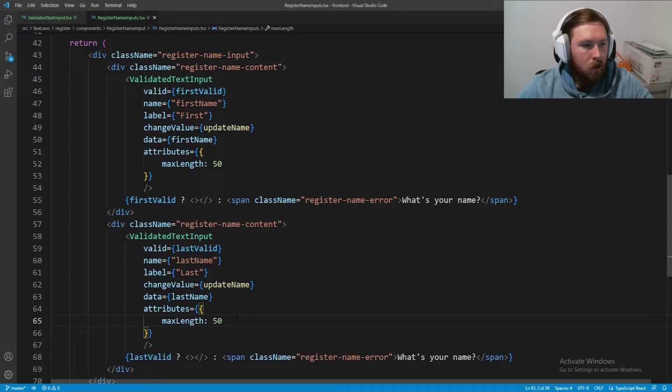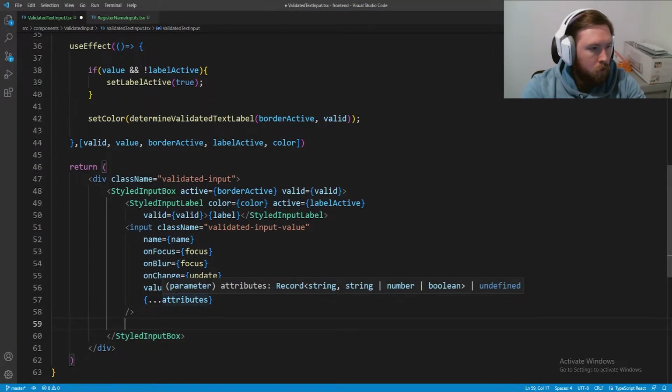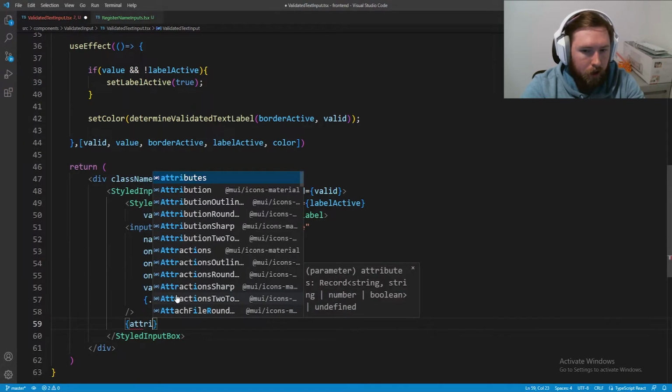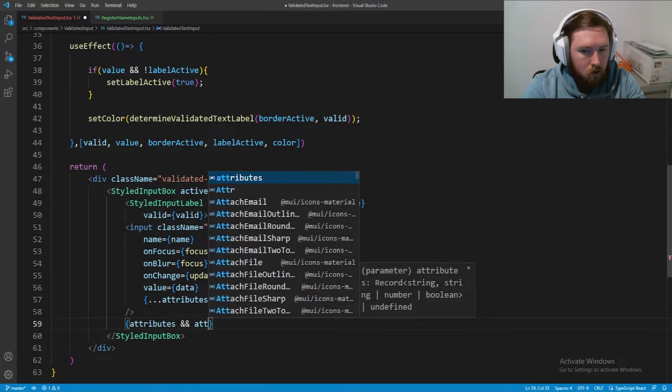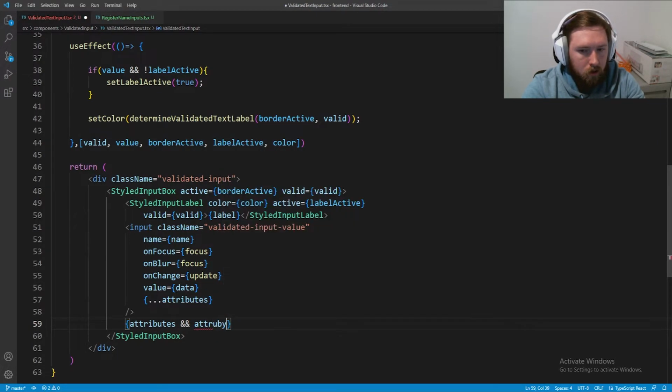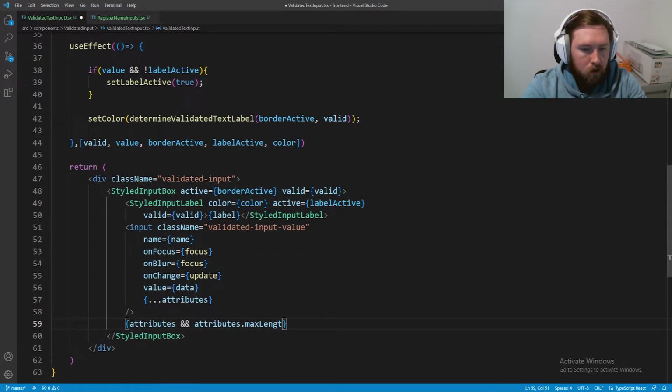We can also check to make sure that it shows up. So we still need to do one last thing, I believe, inside of our validated text input, and we actually need to go ahead and display that slash essentially. So what we're going to do is below the actual input, we're going to say if attributes, and the attribute has a max length, so attributes.maxLength.